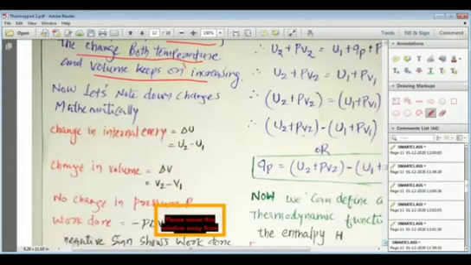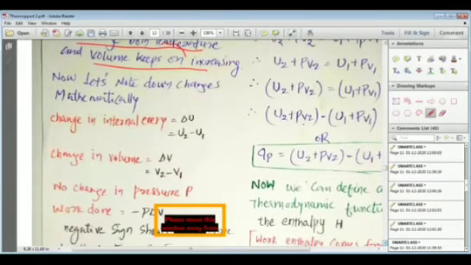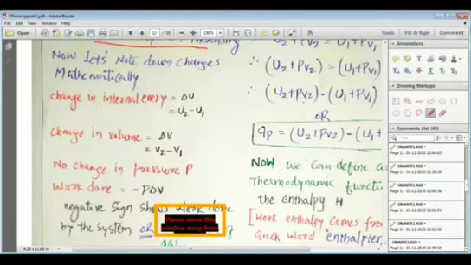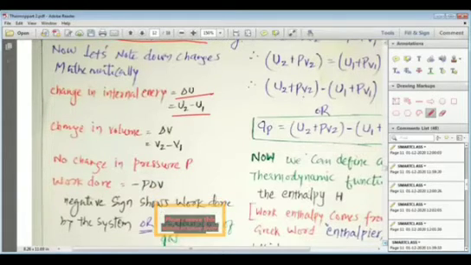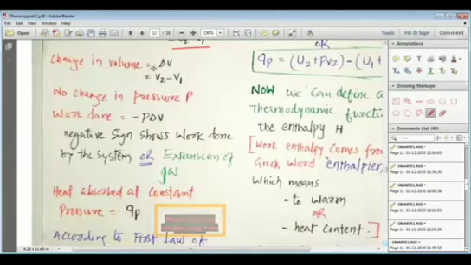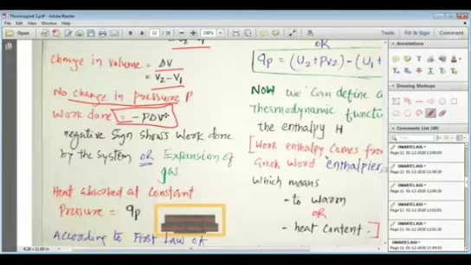So now let's note down the changes that have happened. Here you can see that the change in internal energy is delta U, that is U2 minus U1. Change in volume, that is delta V, is V2 minus V1, and there is no change in the pressure. Therefore, the work done is P delta V, that is pressure multiplied by the change in the volume. That is what we discussed when we discussed the first law of thermodynamics.